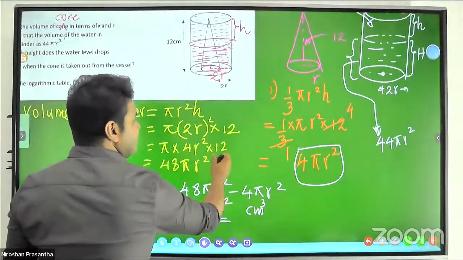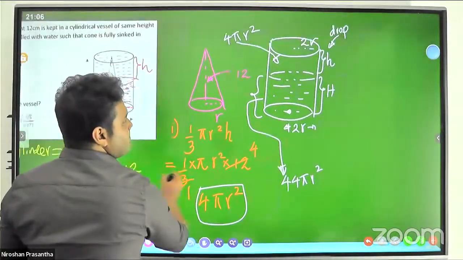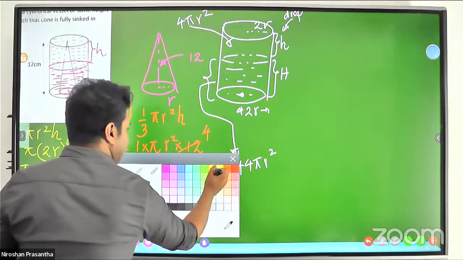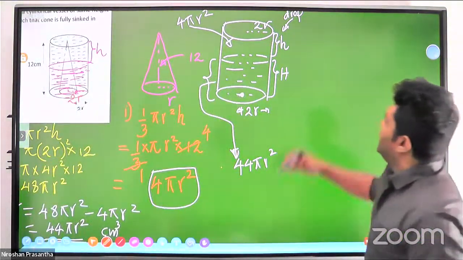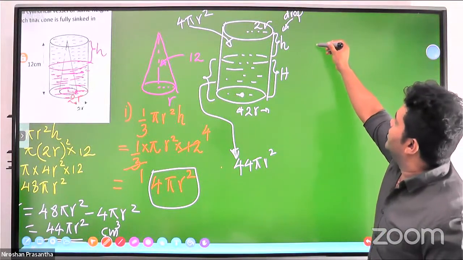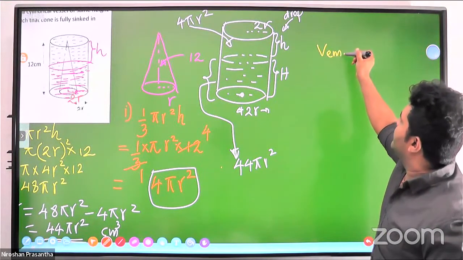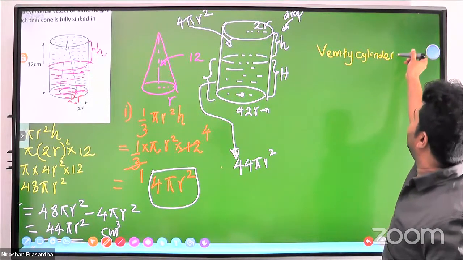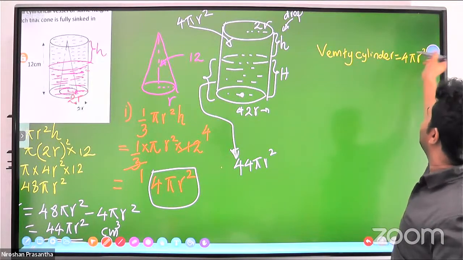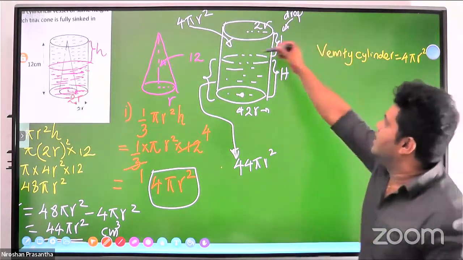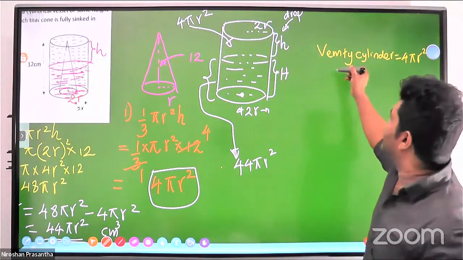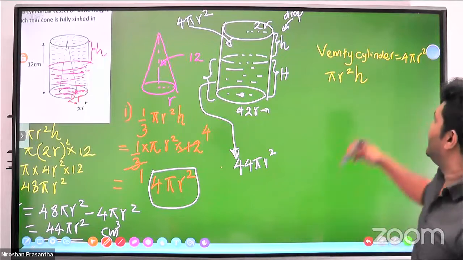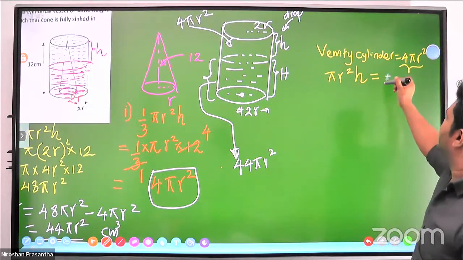Therefore, I can write down, empty cylinder, V empty cylinder, equals 4πr square. This is a cylinder, therefore it is π(2r) square h, and it should be equal to the removed cone, 4πr square.